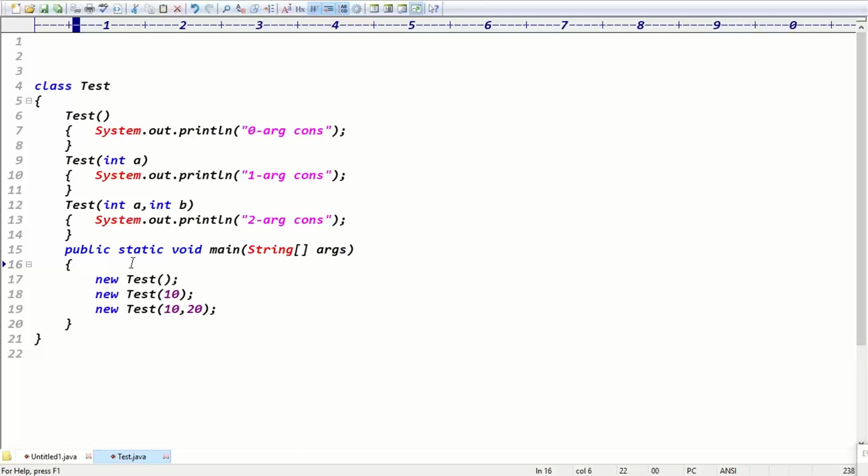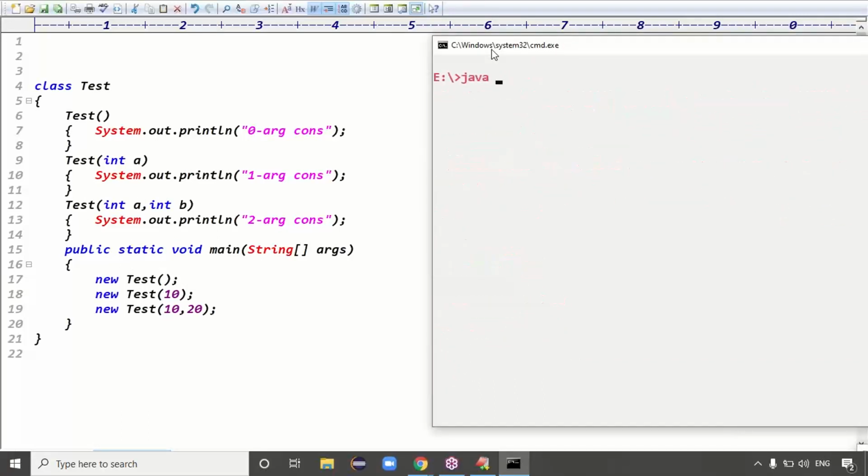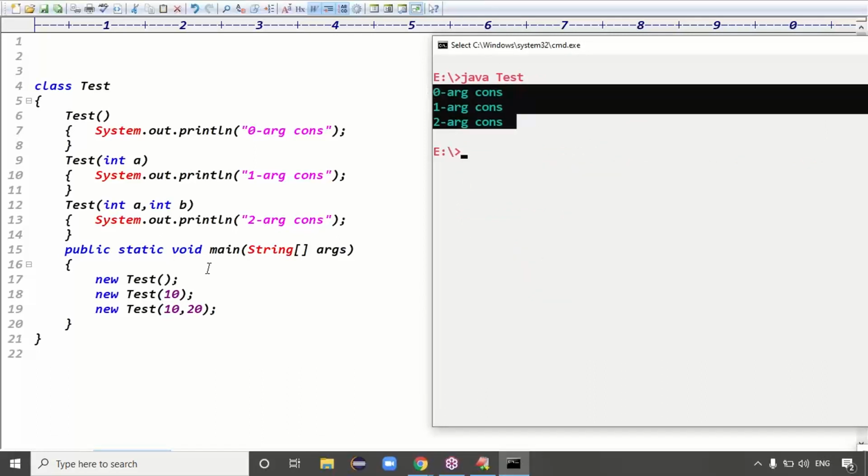Zero argument constructor. Simply you'll get the output three lines, right? Zero argument constructor, one argument constructor, and two argument constructor. Then the code is compiled fine. In Java, the class is the Test class. Zero argument constructor, one argument constructor, and two argument constructor. We got the three constructors, guys.